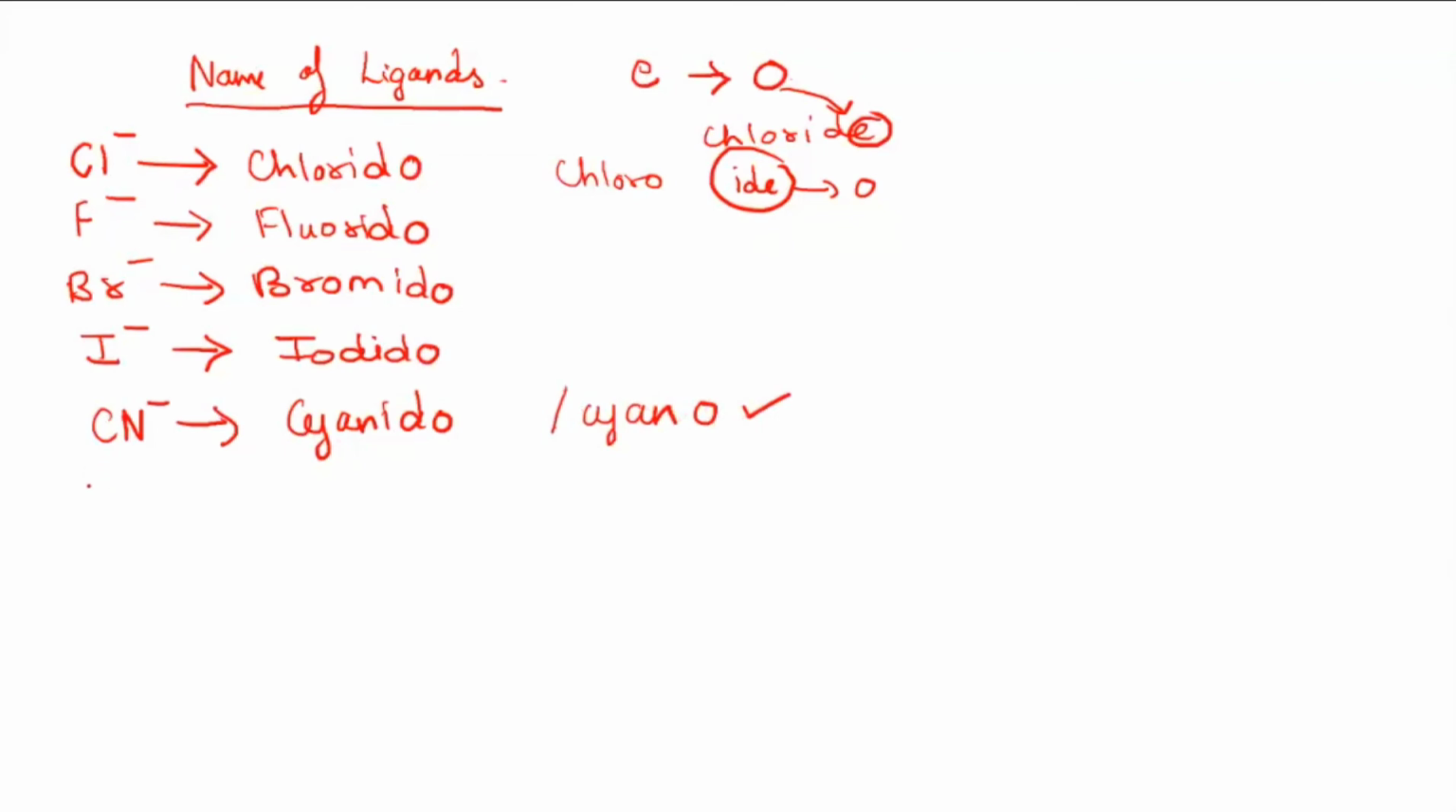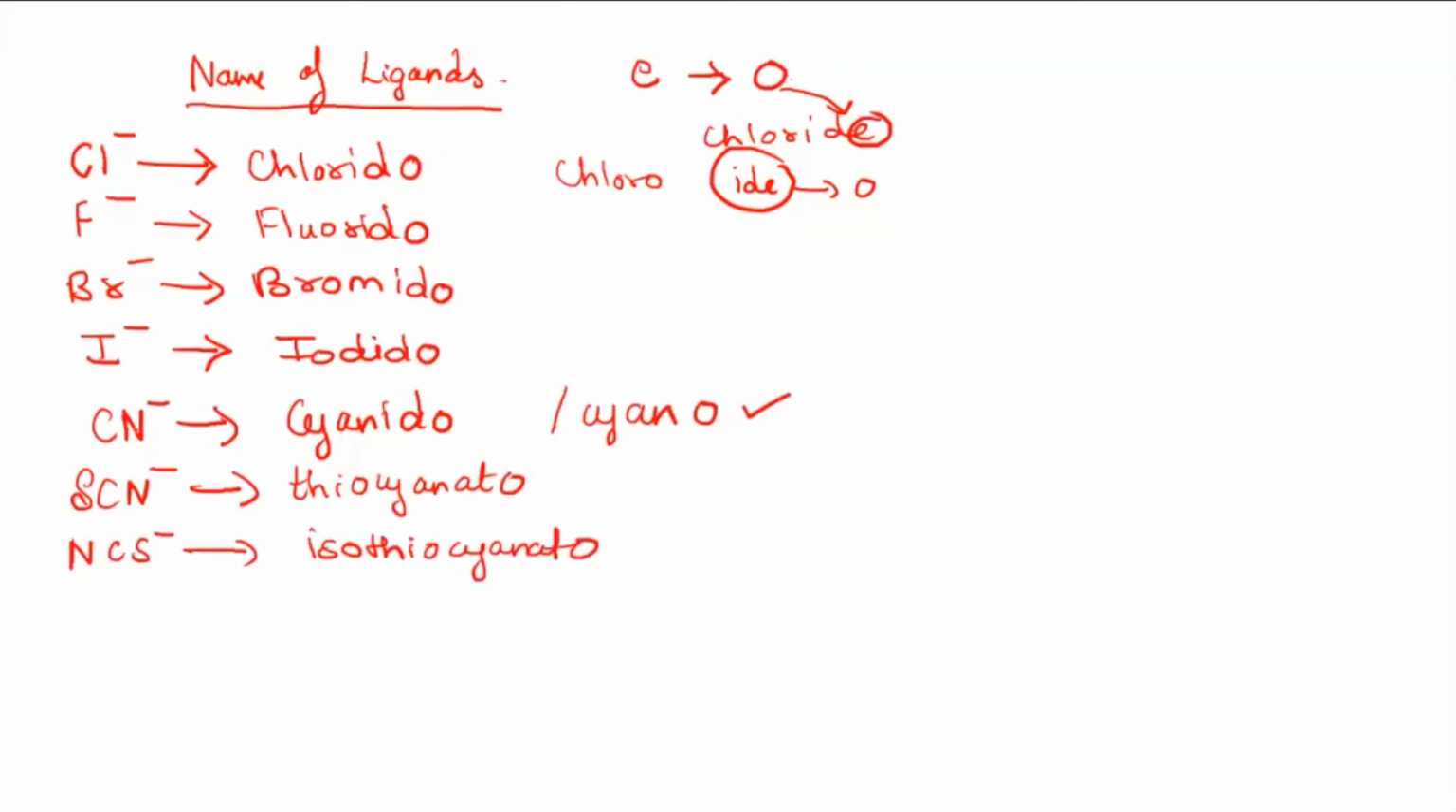Next one, we have SCN minus. SCN minus is thiocyanate. And NCS, if you come across it, is isothiocyanate. You have learned this in ambidentate ligands. It's the same thing. And if you see NC minus, like this NC binding, then that will be isocyanide.